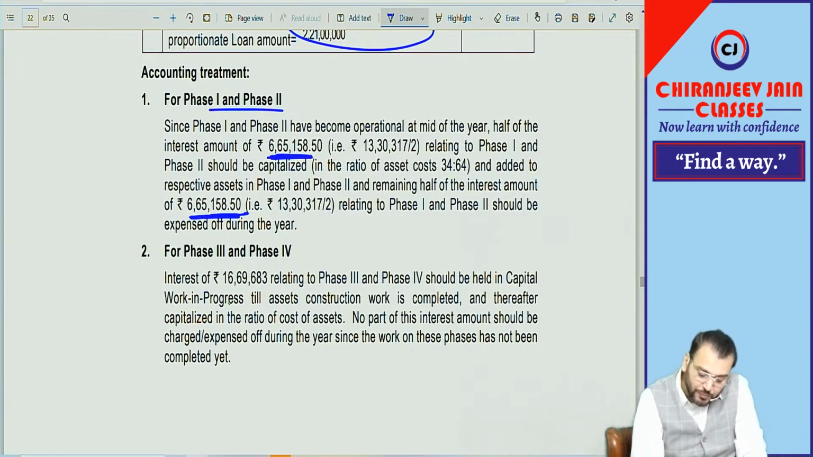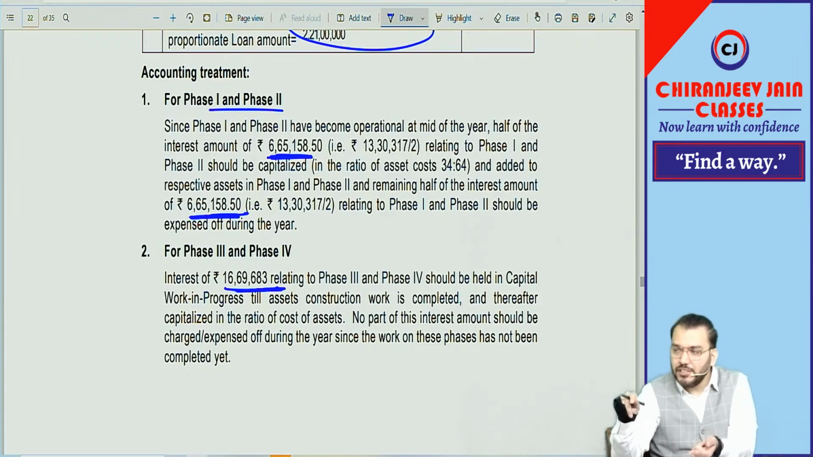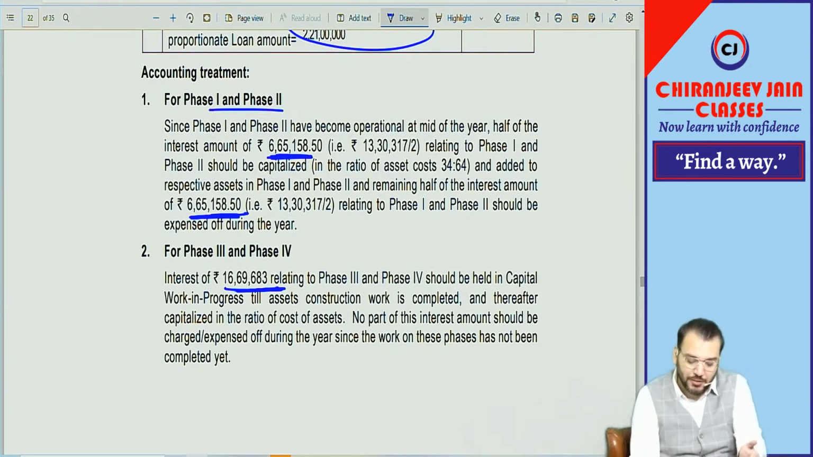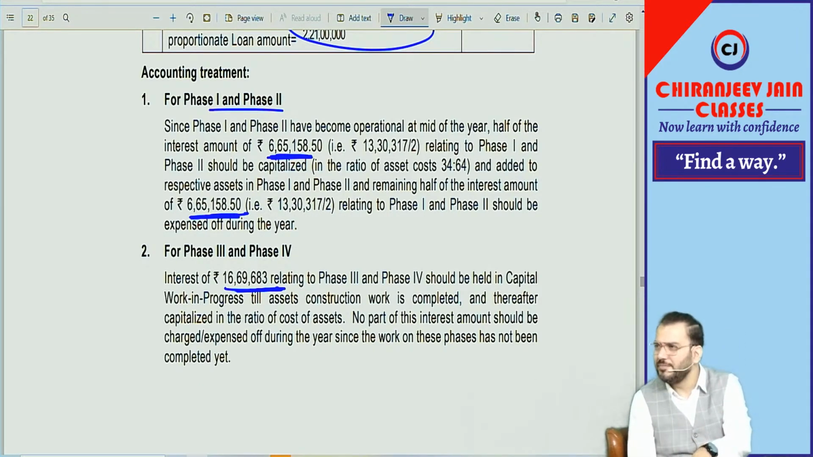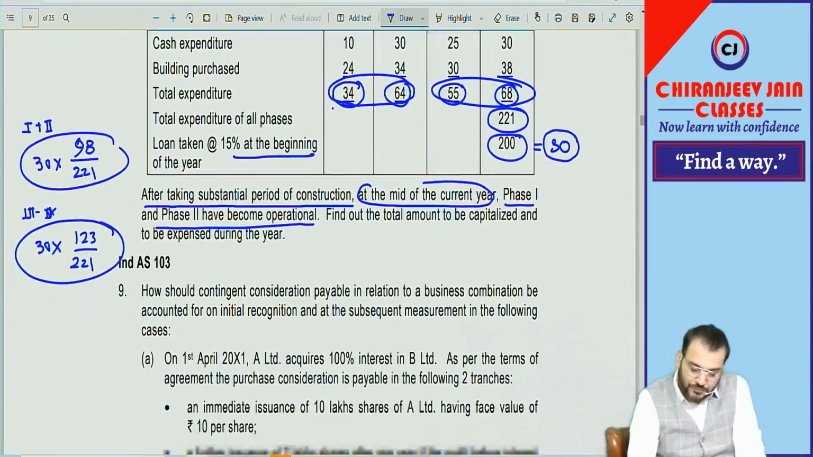However, for phase 3 and phase 4, entire will be capitalized, and because this is work in progress, this will be debited to capital WIP initially, and once it is completed, this capital WIP will be transferred to property, plant and equipment. This is only given, you can read. Correct. Understood the solution?